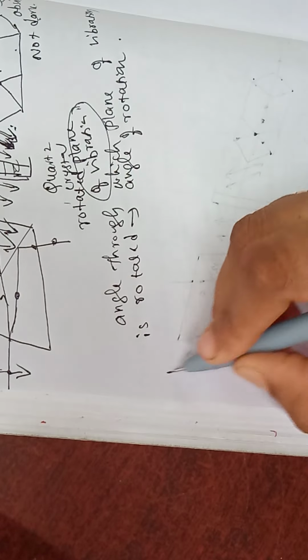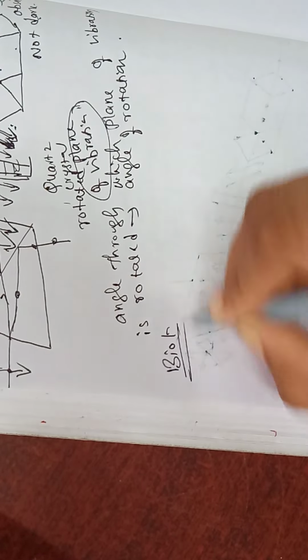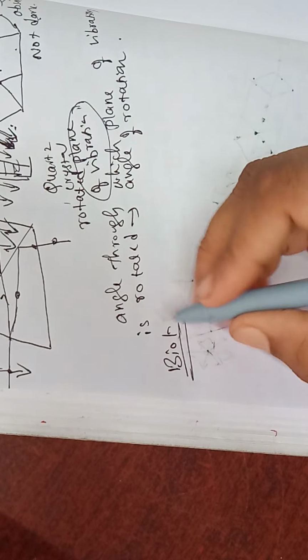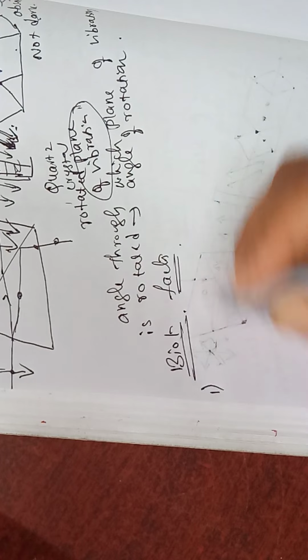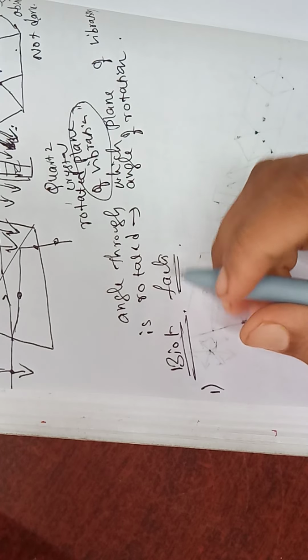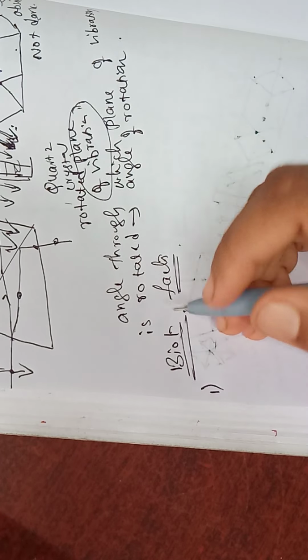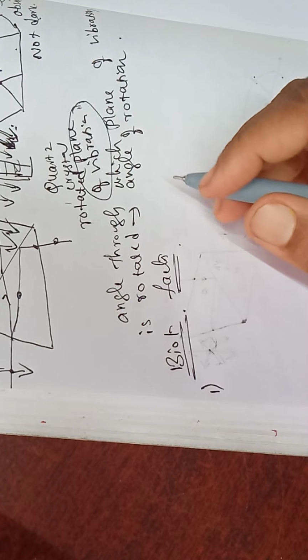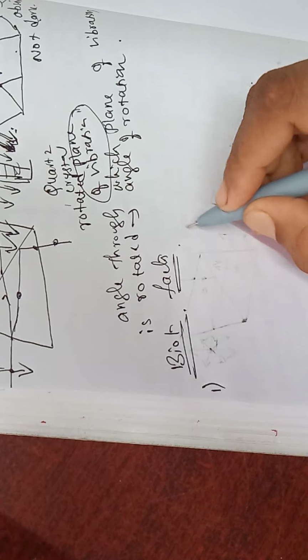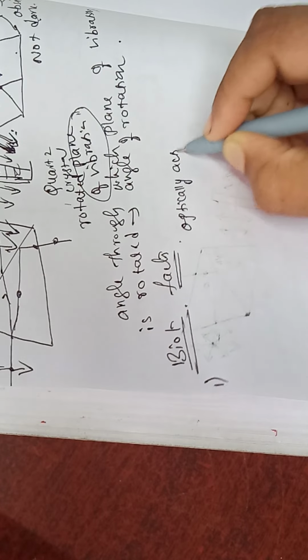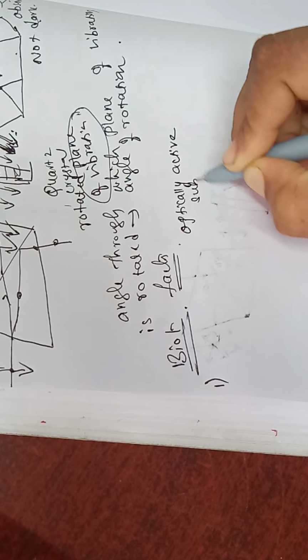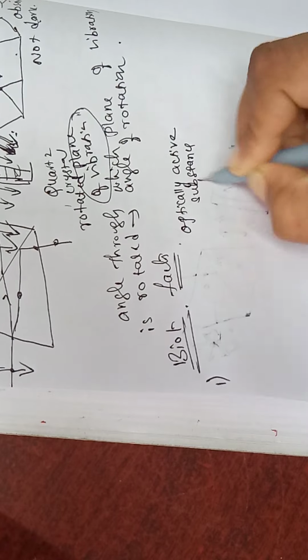Now Biot, a scientist, has stated some facts related to this optical activity. First, he said that there are two types of optically active substances. How many types are there? Two types of optically active substances.